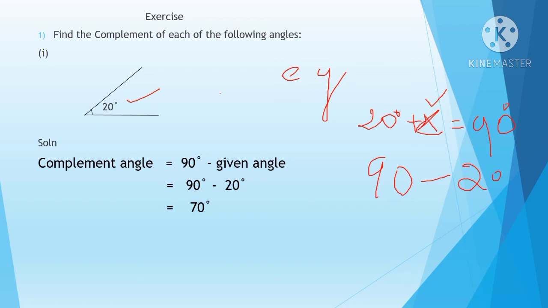So here one angle will be given and you want to find the other angle. Complement angle means it is equal to 90 degree. Here only one angle is given, 20 degree. You know the total 90, right? So 90 degree minus the given angle, 20. So 90 minus 20, you are getting the answer 70. So what is that other angle? 70 degree. Understood?